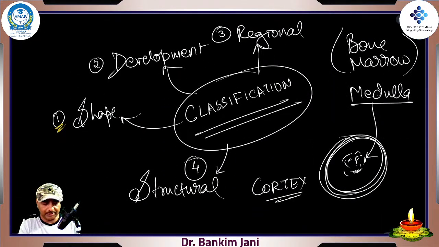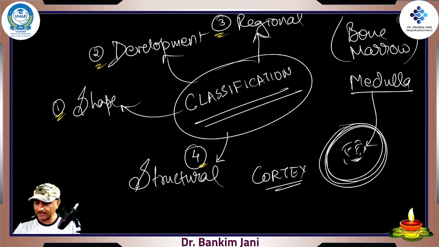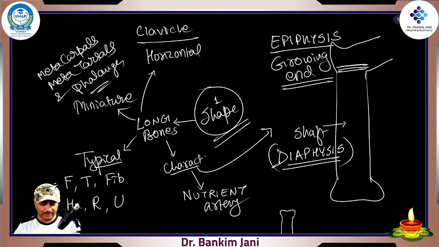Classification based on the shape, development, region, and the structural classification. Right? From the shape, long bones, these are the typical: femur, tibia, fibula, humerus, radius, ulna, done, right? Miniature long bones, they are the smaller ones, so all the bones of palm and the foot, metacarpals, metatarsals, phalanges, clavicle, which is the beauty bone, horizontal, good one, and it has a nutrient artery, we must remember, because in case anything goes wrong with that nutrient artery, it can lead to avascular necrosis, right?